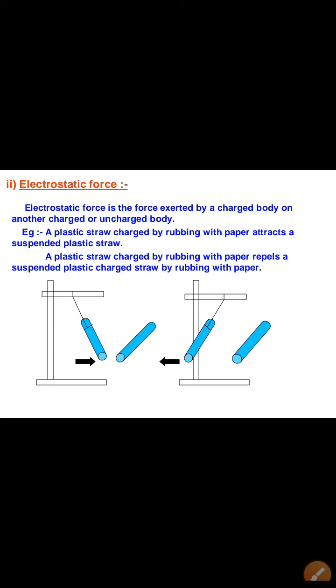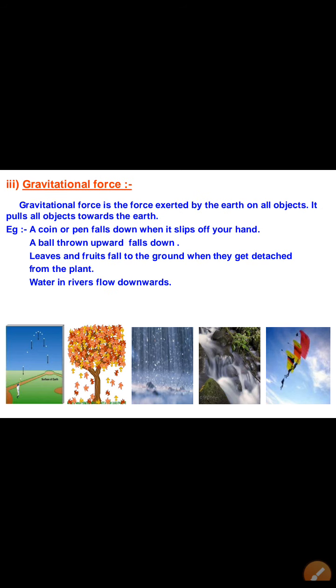That is only due to electrostatic forces. There is no need to make contact of the charged comb with the paper pieces. A charged comb can attract paper pieces from a certain distance. So electrostatic forces are non-contact forces.